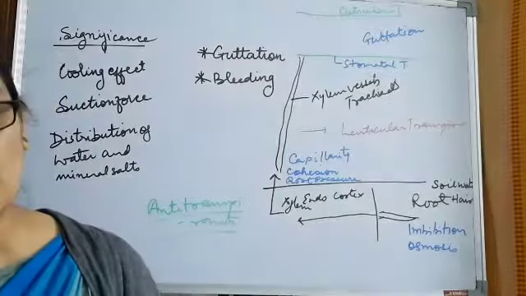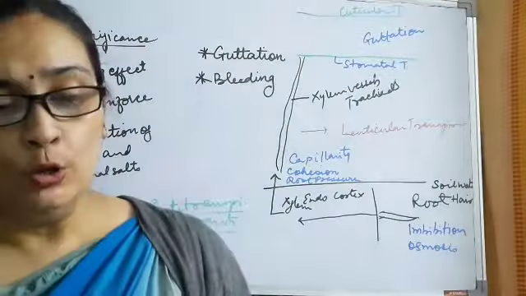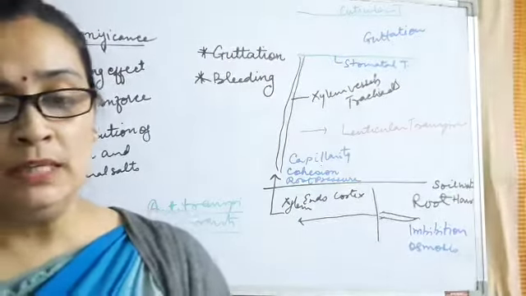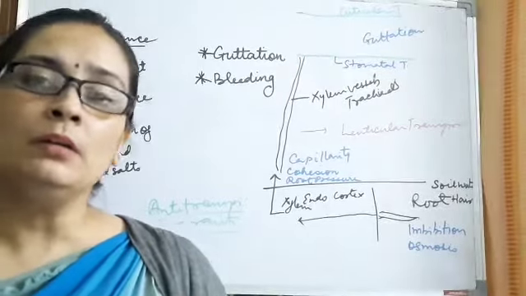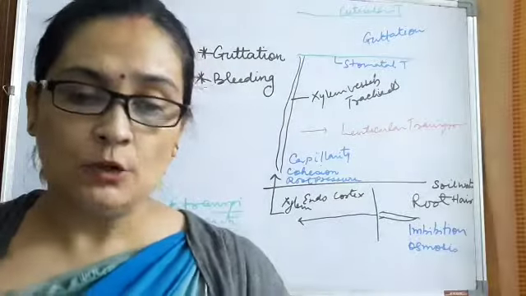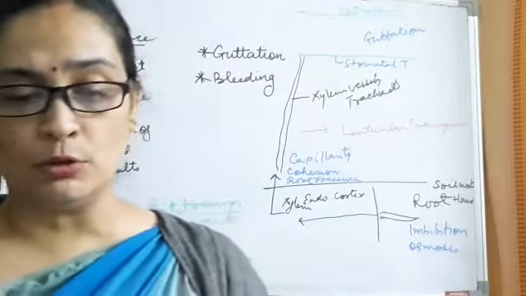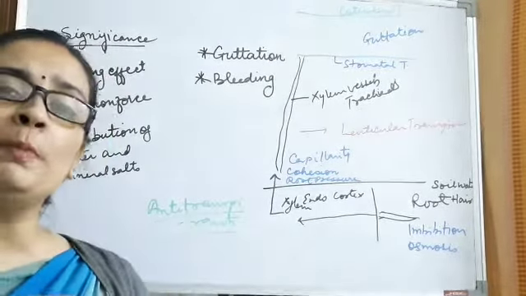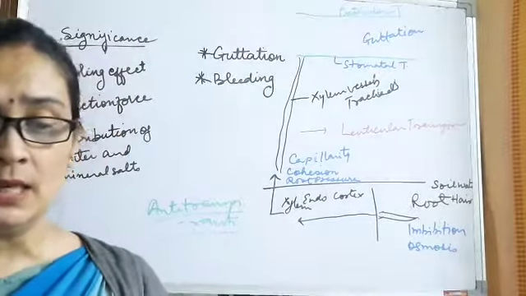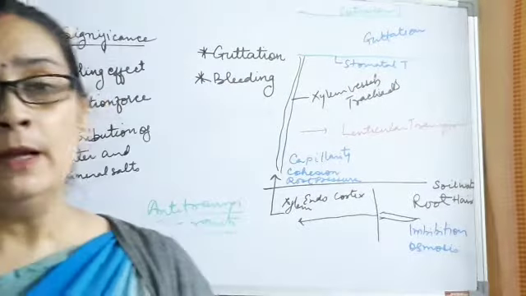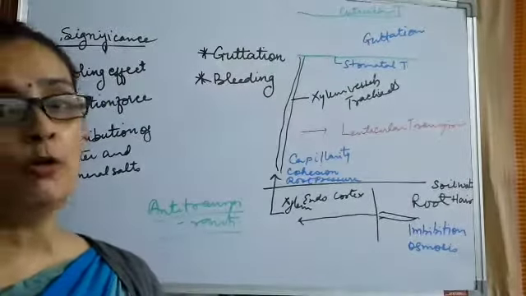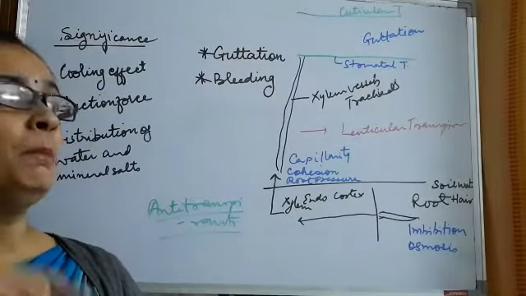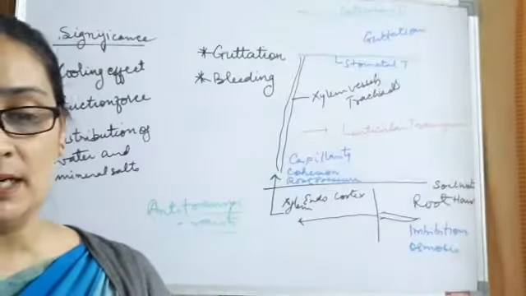So in case of guttation, what is happening? There is a loss of water in the form of water droplets. It may contain some dissolved substances also, because there is excessive root pressure. Because of that root pressure, on the margin of the leaves, you can see in your books also, a leaf of a plant is shown where small droplets are surrounding the margin of the leaf. That is called guttation.